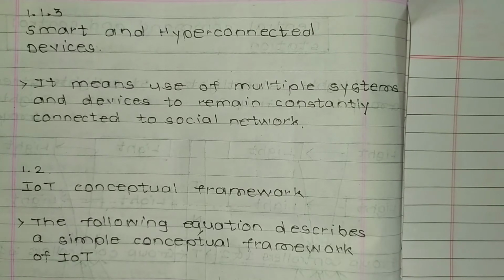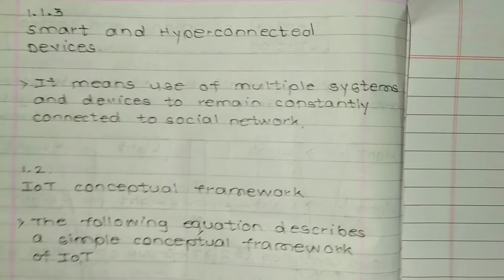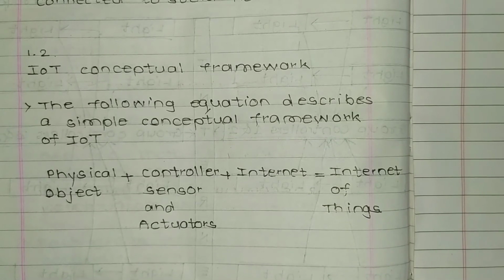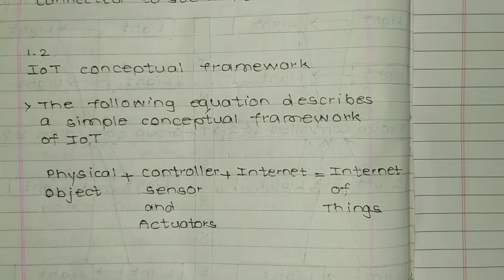Then 1.2 IoT conceptual framework. The following equation describes a simple conceptual framework of IoT. First is physical object plus controller, sensor and actuator plus internet is equal to internet of things. That means this is the equation for IoT. That means first it has a physical object, second a controller, sensor and actuator, third is the internet. So this is an equation.